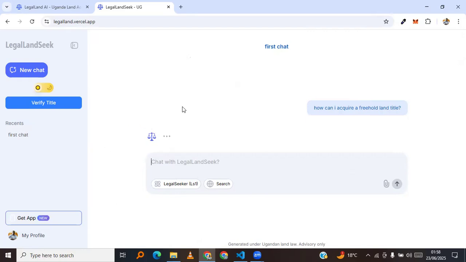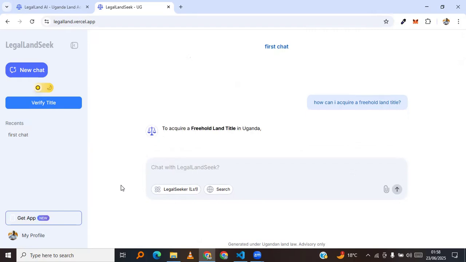So as it's generating back, we are using a free version of the API key. That's why sometimes we may face that slow response because we have not bought the pro version. But I believe if we have the pro version, we shall be able to have that fast response.